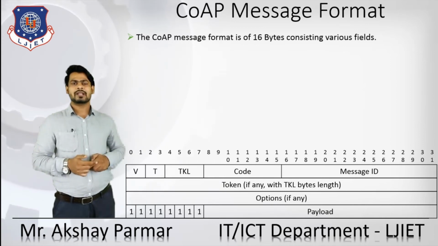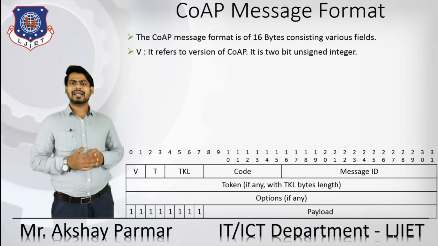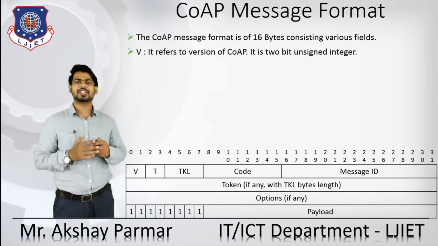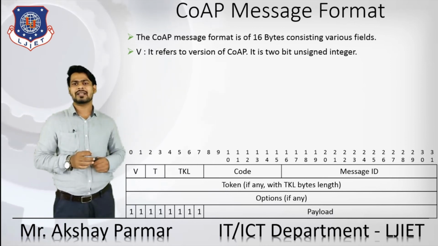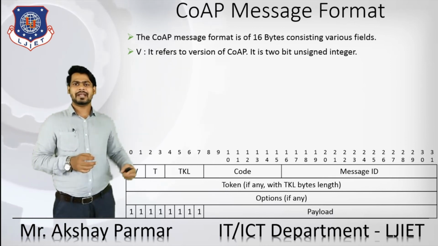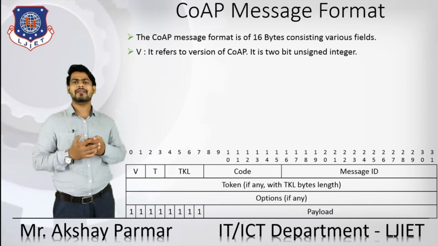This is the first one. The first field is V. It refers to the version of CoAP. It is a 2-bit unsigned integer, so these bits refer to the CoAP version.